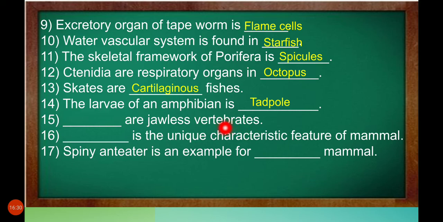Dash are jawless vertebrates. We have seen the mind map. Cyclostomes. Dash is the unique characteristic feature of mammal. What is the special characteristic feature in mammals like rabbit and man? Placenta. Spiny anteater is an example for dash mammal. Egg-laying mammal.